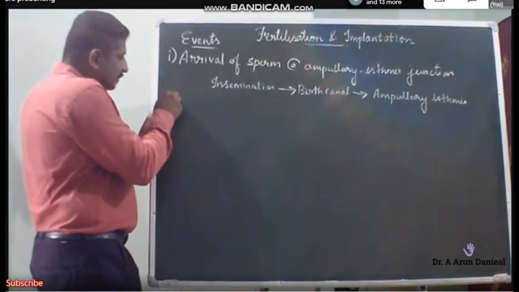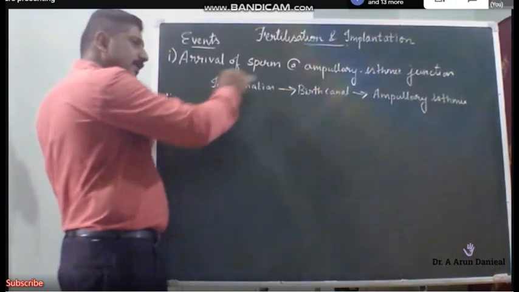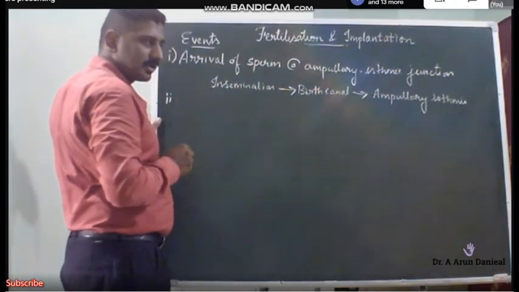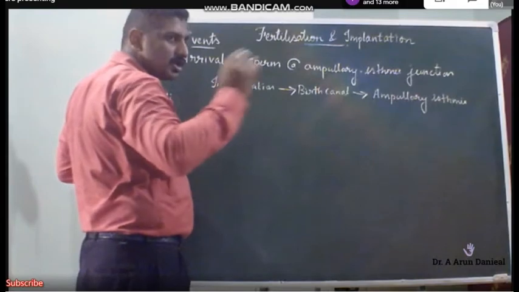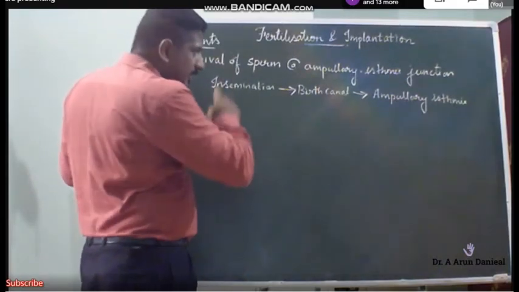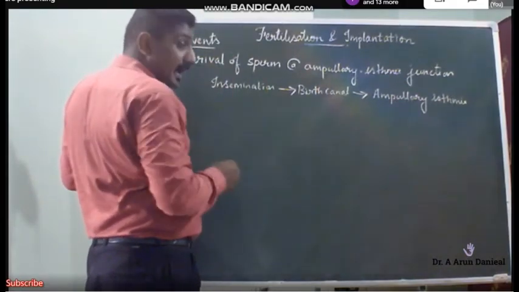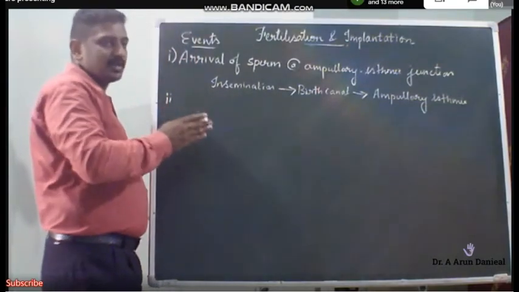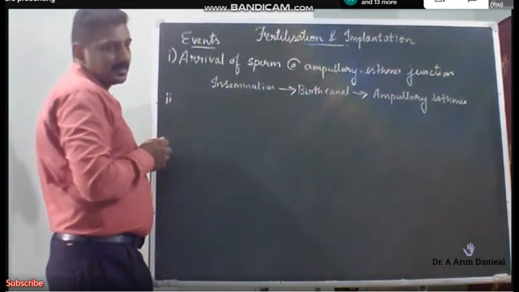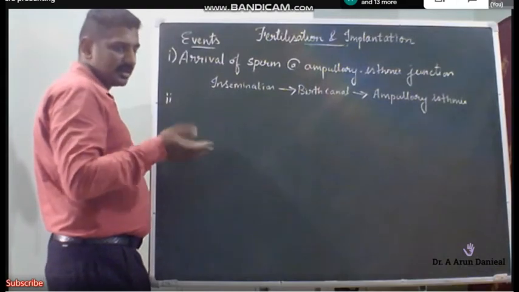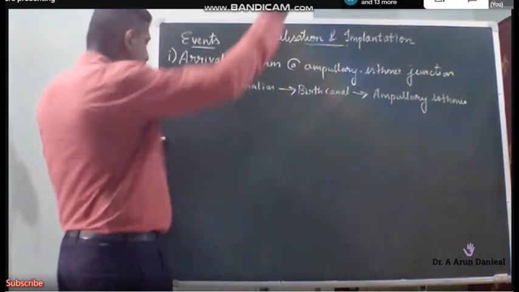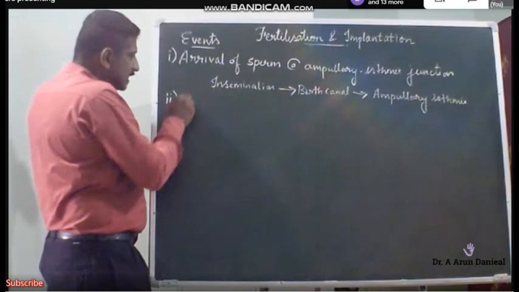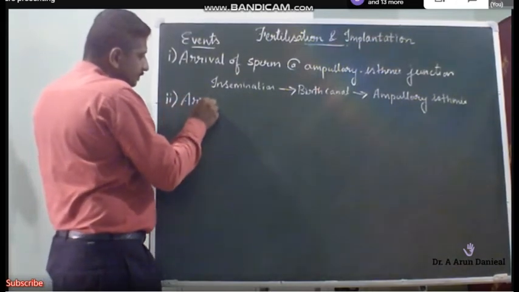The movement is brought about by the motility provided by the mitochondrial energy source in the tail. So by means of the tail only, they will go towards the ampullary isthmic junction. You can ask a question, is it the left ovary or the right ovary? It depends upon the chemical signal given by the left or the right ovary, depending on the ovulation.